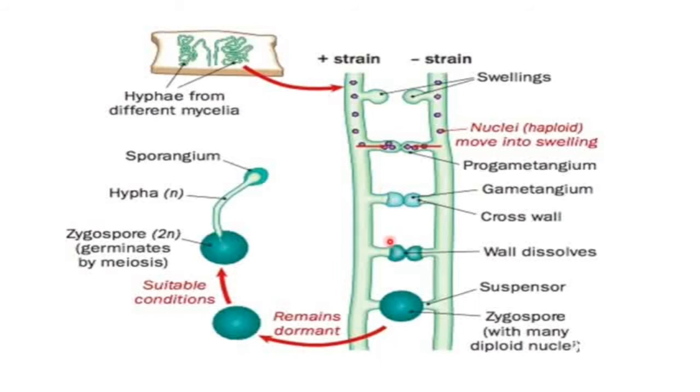to form a structure called zygospores. Gametangia fuse together to form a structure known as zygospores. So zygospores are diploid structures which further germinates and undergoes meiosis to form haploid hyphae or haploid mycelium. This is the mode of sexual reproduction in case of some of the phycomycetes.